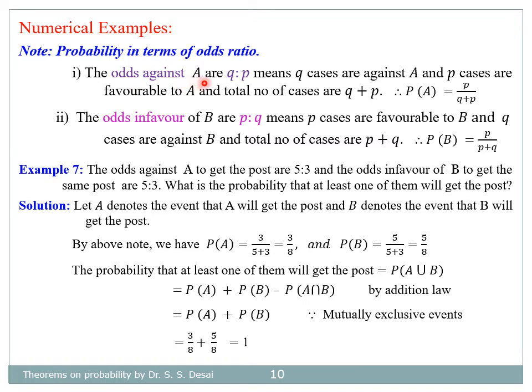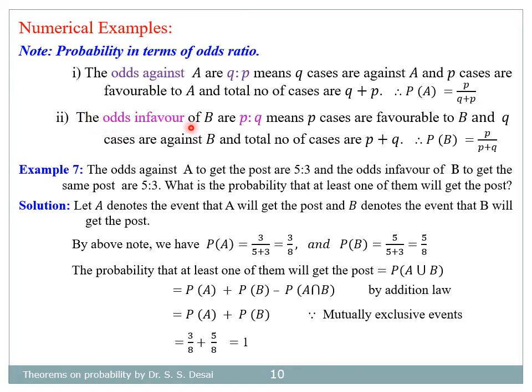The odds against A are Q as to P, means Q cases are against A and P cases are favorable to A, and total number of cases are Q plus P. Therefore, the probability of an event A is equal to the second figure divided by sum of 2, that is P divided by Q plus P. So odds against means first figure is against, second figure is favorable. Therefore, probability is second figure divided by sum of 2.